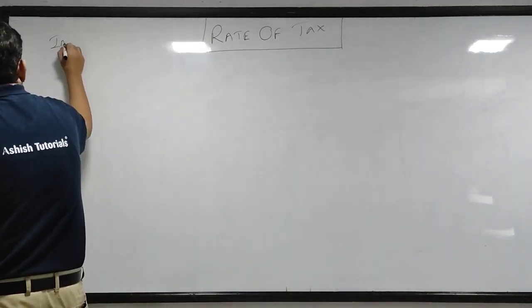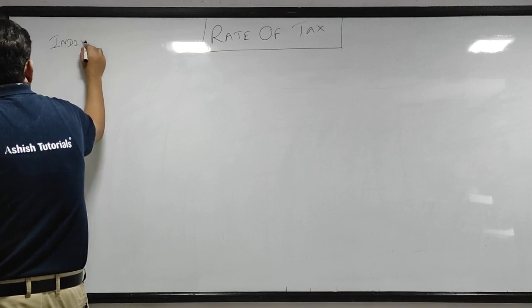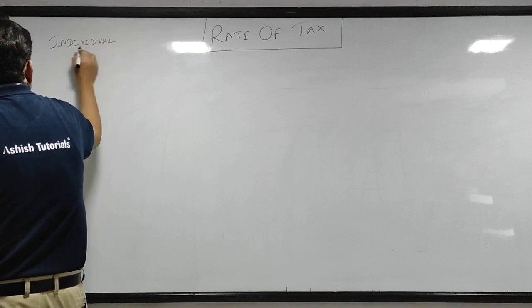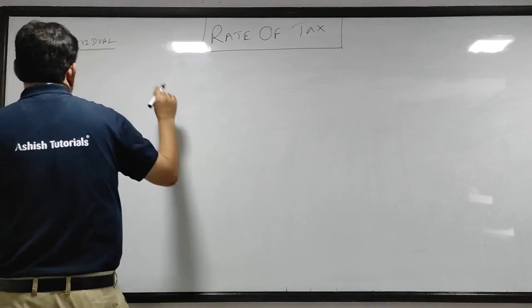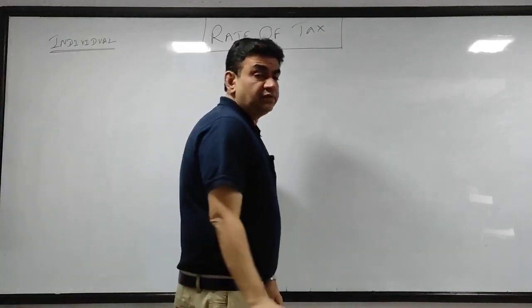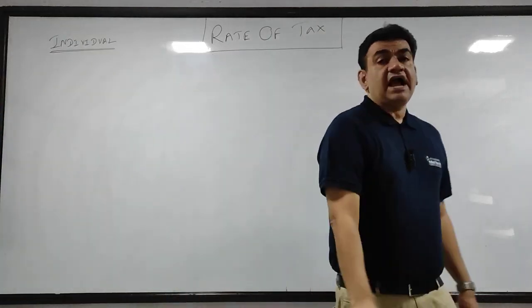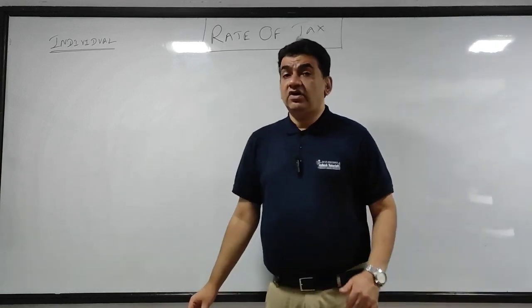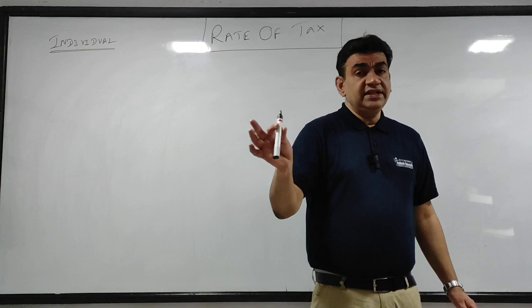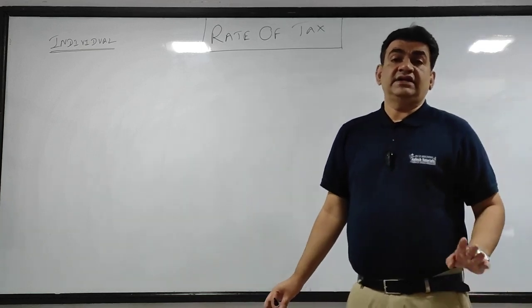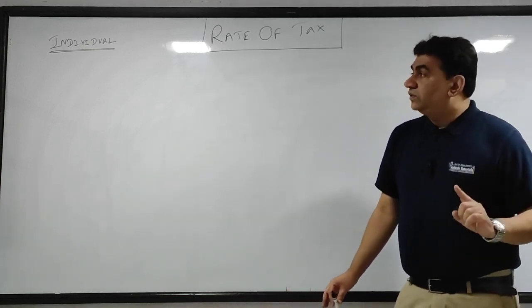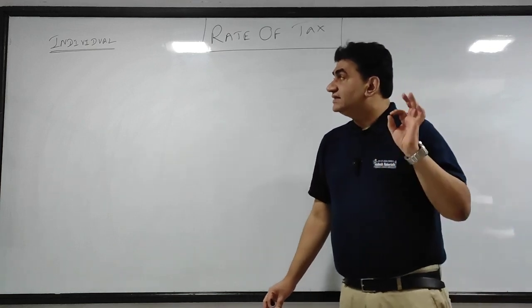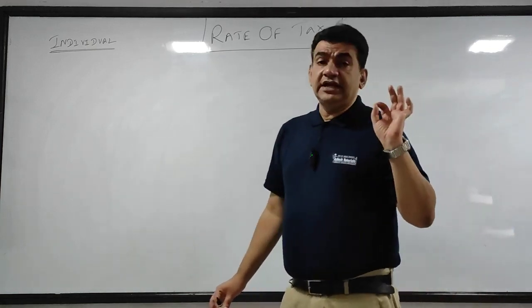Okay, now see, coming to the calculation. As I told you, I am going to do it from the individual point of view. Now there are many provisions. Again, I will do it step by step, gradually. A few points I will not discuss in this session. When the relevant time comes, I will discuss them with you. Now, there are slabs for individuals.